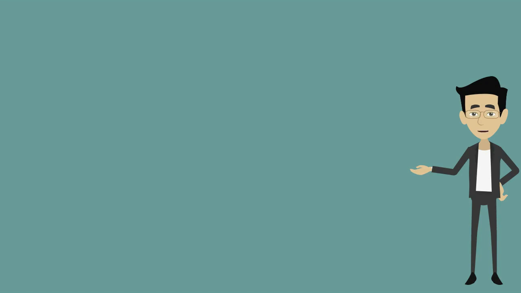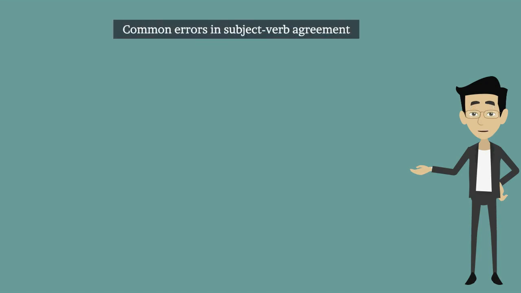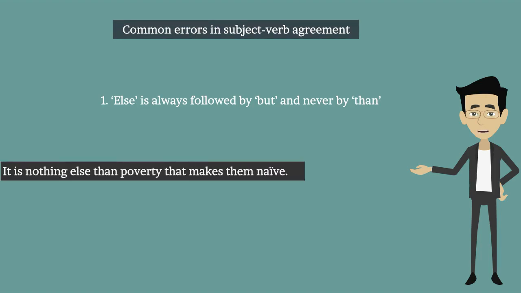Now let's see some common errors in subject-verb agreement. First one, else is always followed by but and never by then. Let's see the example. It is nothing else than poverty that makes them naive. This is incorrect.